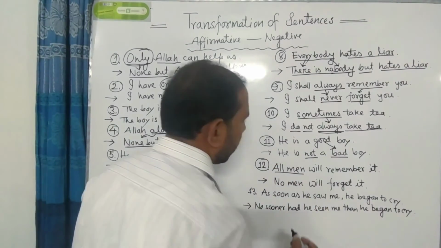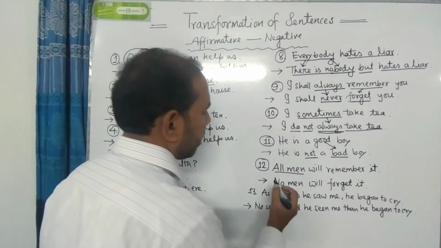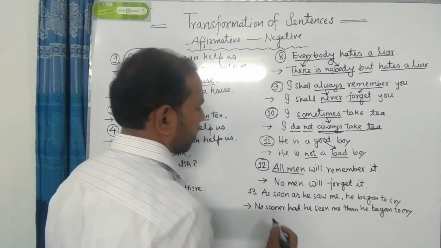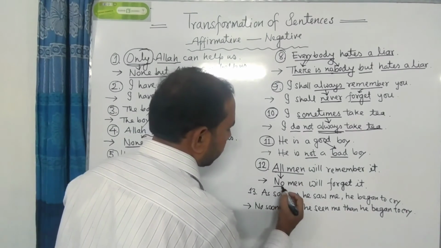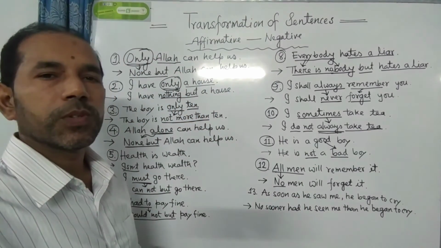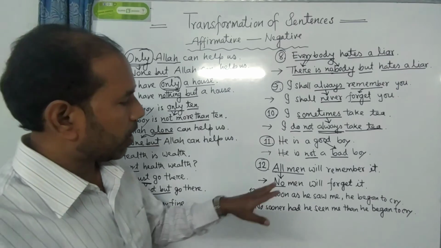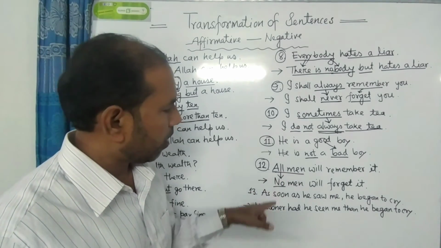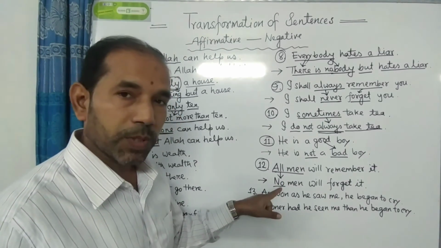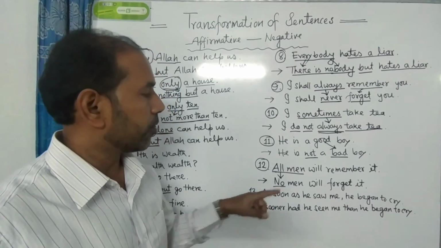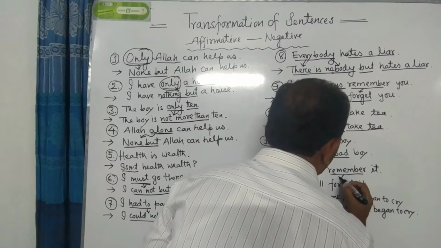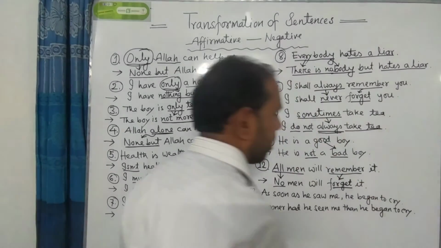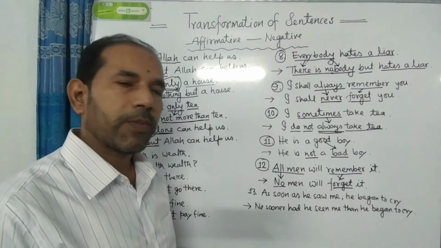All men will remember it. Okay. Here we see the sentence beginning with the word all. Then the negative sentence will begin with the word no. If we find any sentence beginning with the word all, then the negative sentence must begin with the word no. And then we have to use the opposite word of the verb.